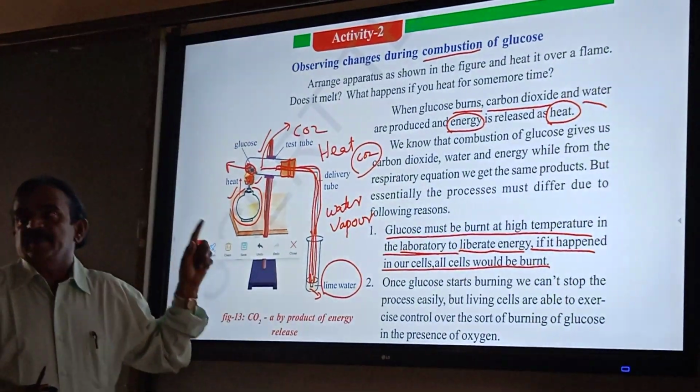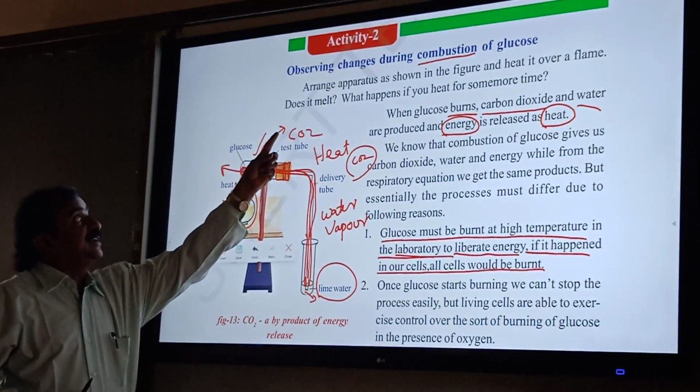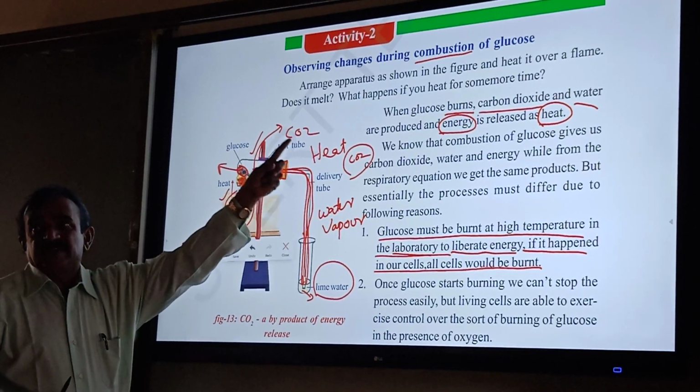So today we discussed what topic? Observing changes during combustion of glucose.